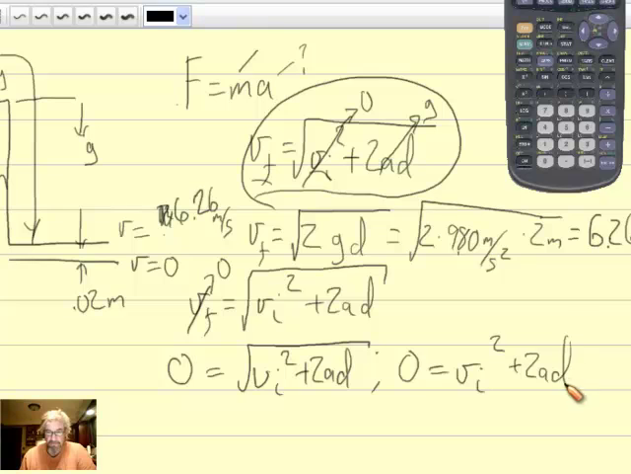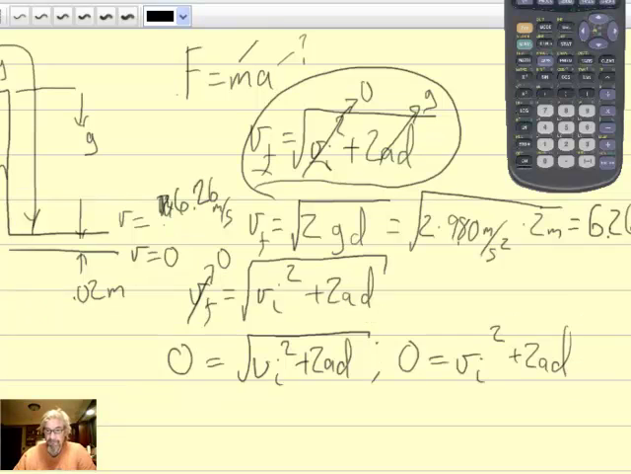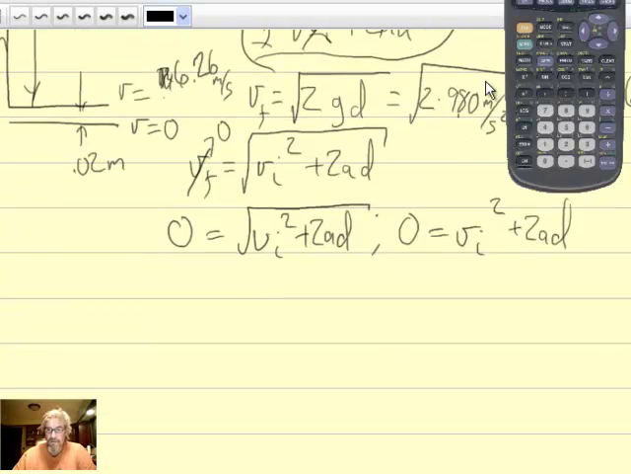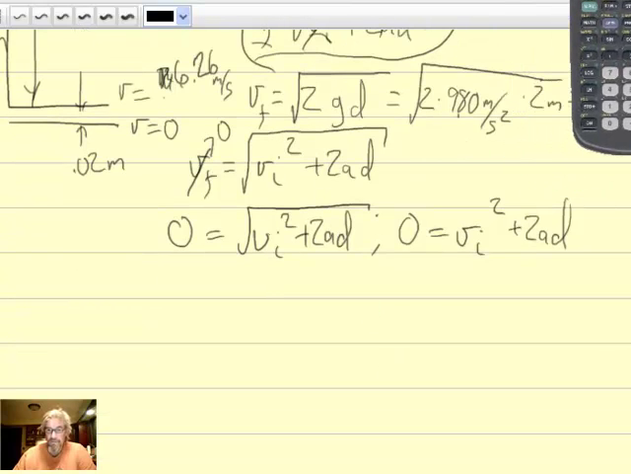Slide down a bit. Now, I want to solve for a, so I'm going to subtract 2ad from both sides. Leaves me with this, minus 2ad is equal to Vi squared. Well, if I divide both sides by 2d, negative 2d in fact, here's what I get. Acceleration, which is what I'm trying to find, is equal to Vi squared divided by -2 times d.